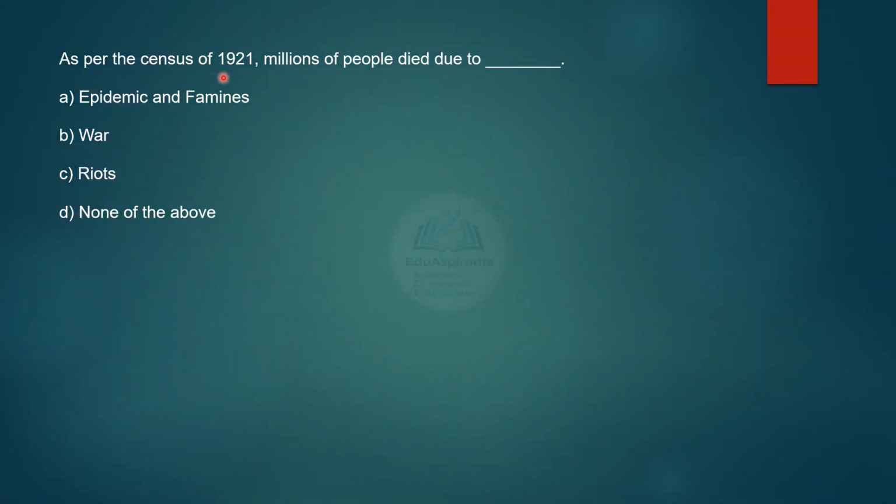As per the census of 1921, millions of people died due to epidemic and famines, war, riots, none of the above. Let us see the answer. It is option A, epidemic and famines.